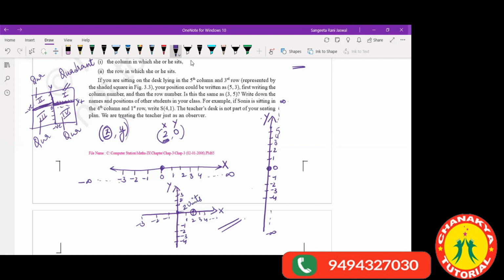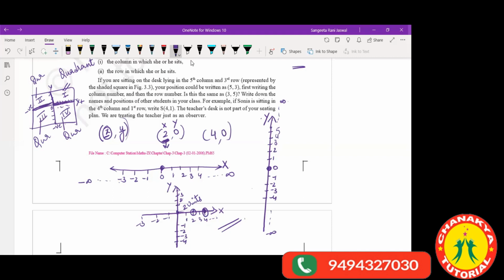So what does it show you? Although the point is on the x axis, it shows the distance of this point from the y axis. Suppose I have (4, 0), that means on my x axis I will have 4 here. That means this point is telling me that it is 4 units away from the y axis.